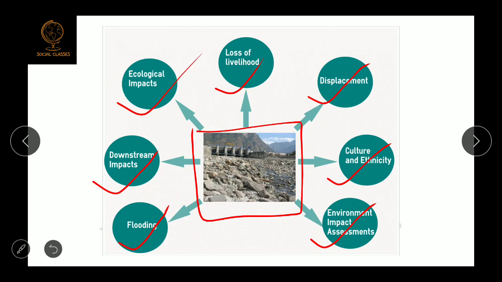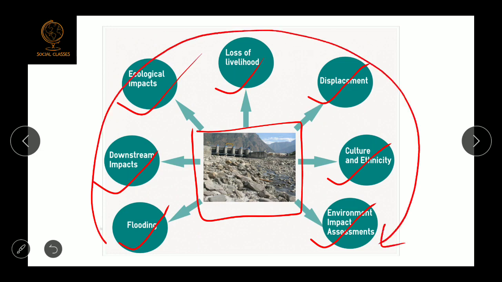So the company wants to have as many dams as possible. Why as many as possible? Because after the dam is constructed, that company will benefit by generating more and more hydroelectricity. But the people who are living in that area will never want more and more dams. So this is an example of a conflicting goal. Why? Because when the dam is being constructed in that area, the company generating the hydroelectricity is getting benefited, but the people who are living in that area are in big loss. So this is the example of a conflicting goal.